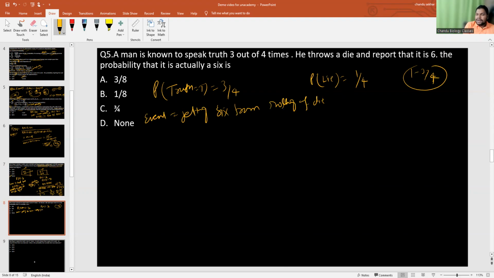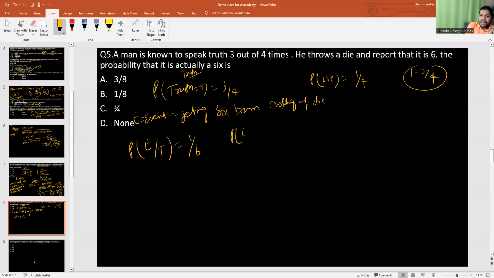So what is the probability that it is actually 6? Actually 6 means it's a truth. So first of all, find out the probability of getting 6. Let's say that the event is E when he is saying the truth. Because if you throw the die, whether it is getting 6 or 4, we don't know. But that boy is saying that yes, it is 6. Then what is the probability of getting a 6 when he is telling truth? It's 1 by 6, because there are a total of 6 numbers, and only one of them is 6.